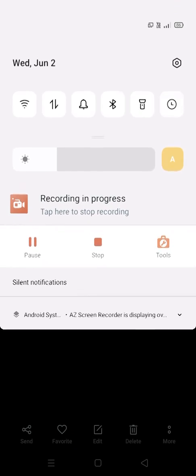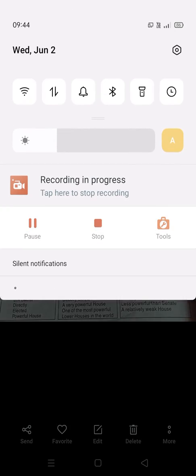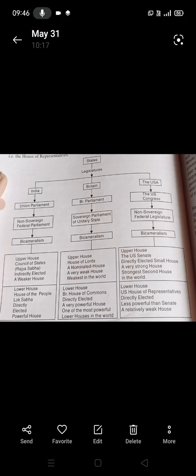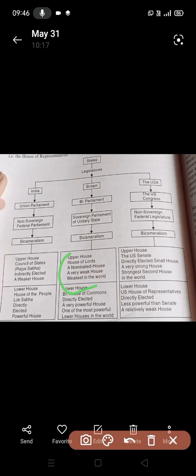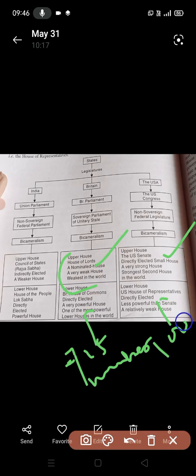Only a few important points need to be listened to. In the House of the Lords in Britain we have 725 members, but here we have 100 members. Lawmaking or amendments become more difficult in this house as compared to that.